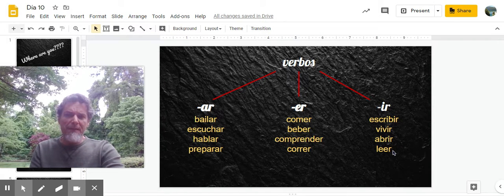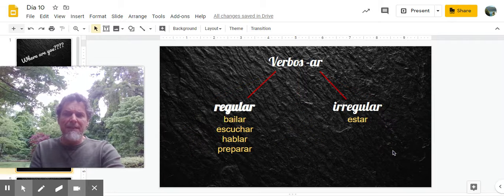All right, so we have three main groups of verbs. Now let's look at AR verbs. As I said earlier, we have a bunch of them. The majority of them rather, are regular. They all use the same endings according to the subjects. But there are different irregular verbs. Today, we're looking at estar.